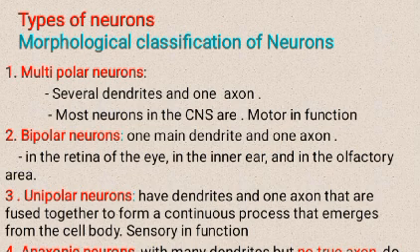Most neurons in the CNS are motor in function. Bipolar neurons have one main dendrite and one axon, found in the retina of the eye, in the inner ear, and in the olfactory area. Unipolar neurons have dendrites and one axon that are fused together to form a continuous process that emerges from the cell body; they are sensory in function. Anaxonic neurons have many dendrites but no true axon; they do not produce action potentials but regulate electrical changes of adjacent neurons.